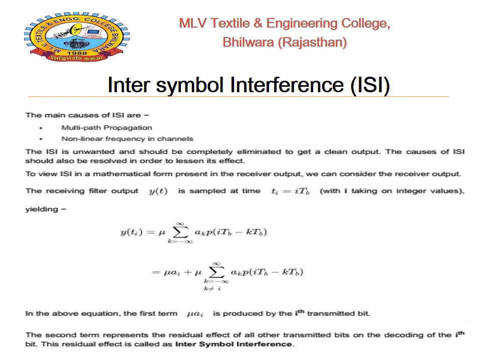So we try to remove the second part and transmit only the first part, which is related to the ith transmitted pulse.